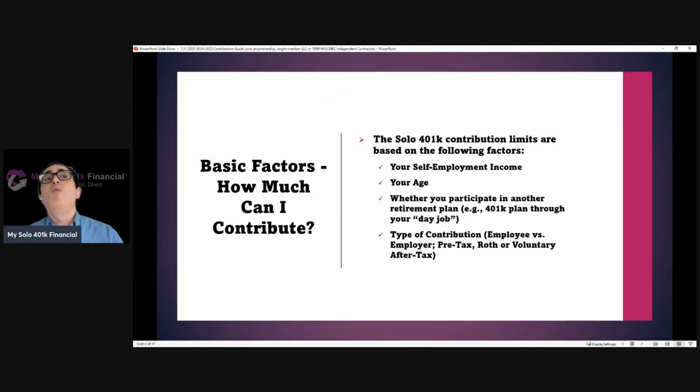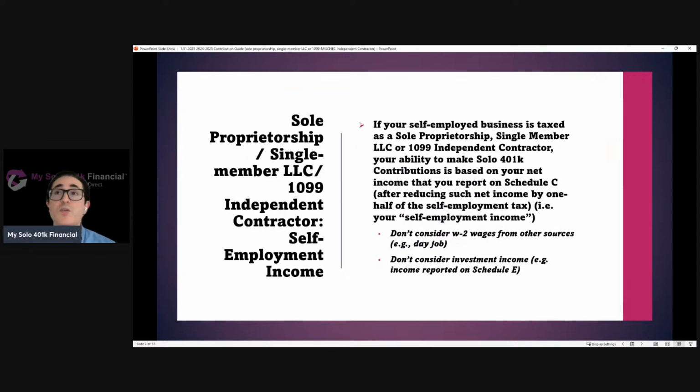Anytime we talk about how much you can contribute to the solo 401k plan, we want to start with the basics. It's helpful to understand that one's ability to contribute is going to depend on different factors, such as your age, your self-employment income, whether you participate in another retirement plan, like a day job plan, and then, of course, the type of contribution that you're looking to make, whether it's employee versus employer, et cetera.